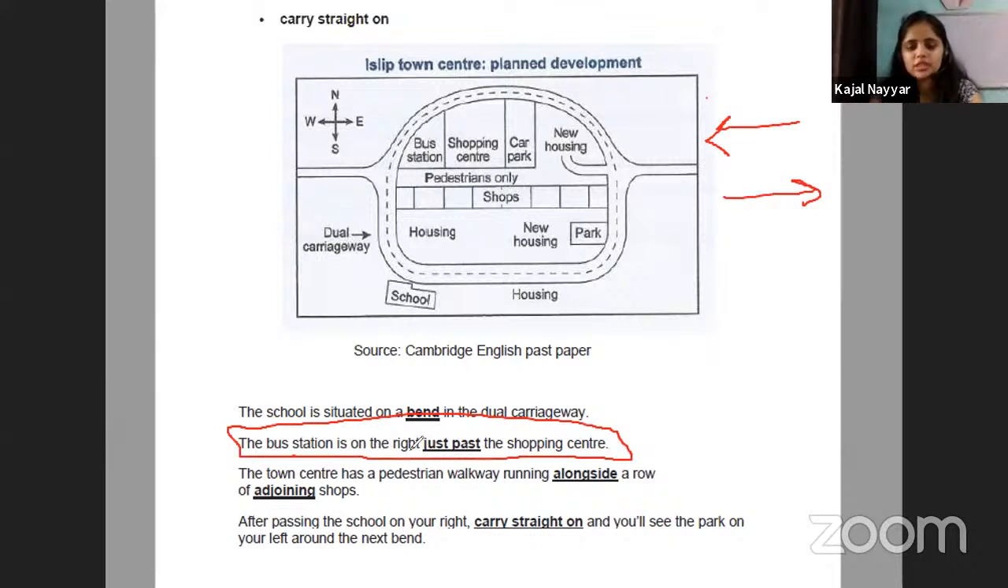It is just a bus station on the right. So this is our right. We will mark this as the bus station. If they are moving in this direction, we'll mark this one as a bus station.